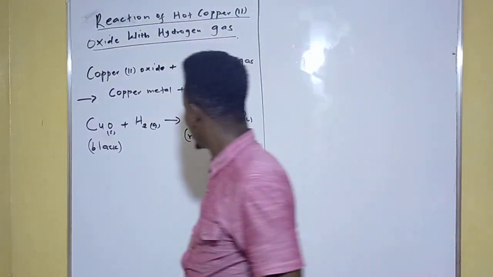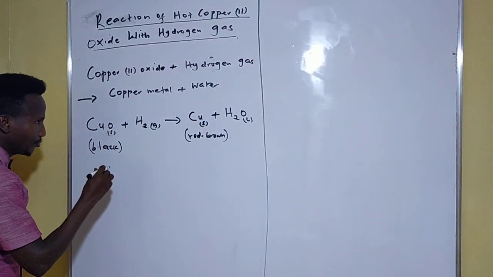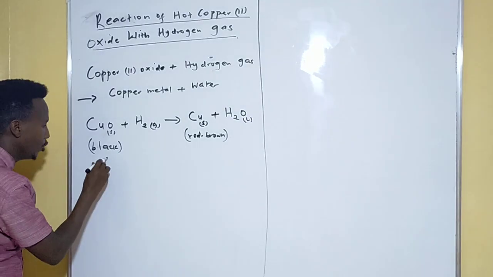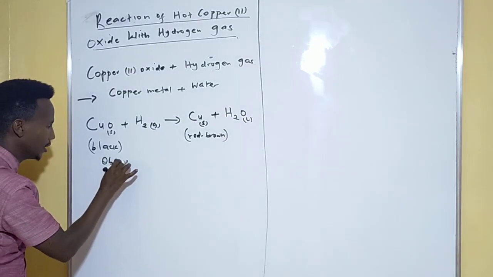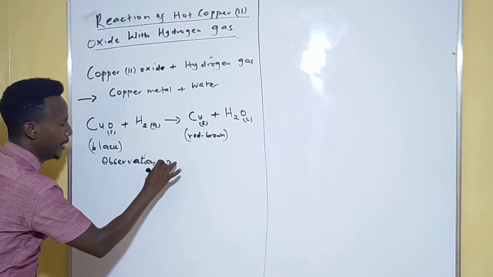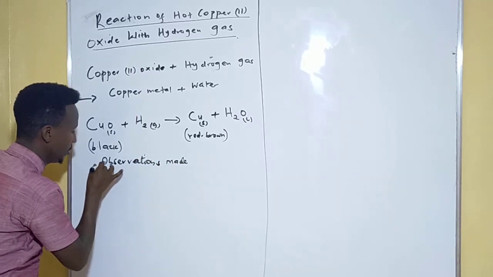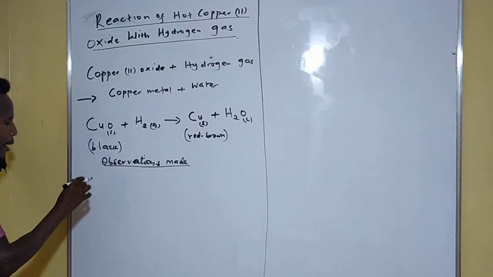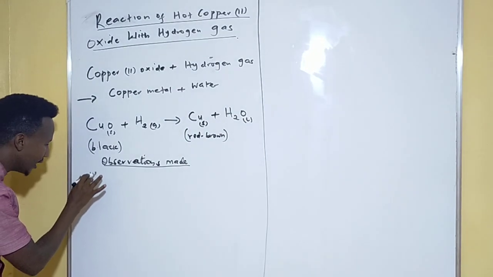Now the 2 observations made here. Let's see that.